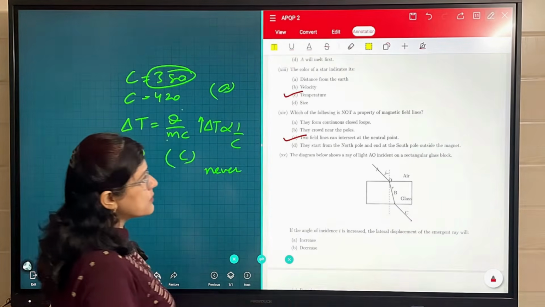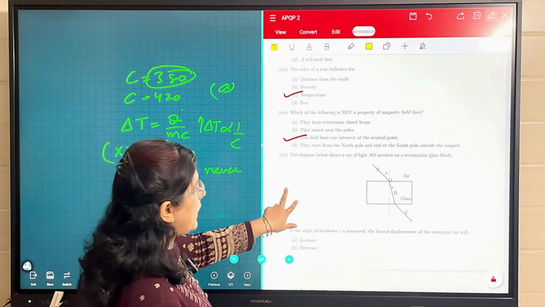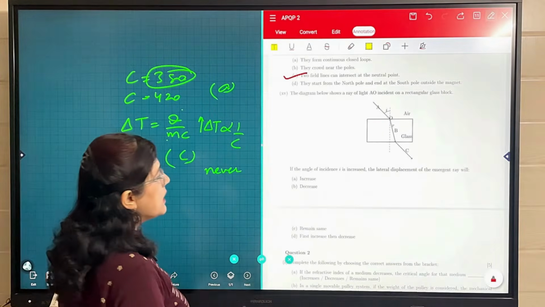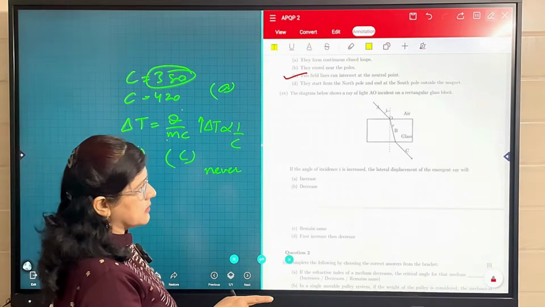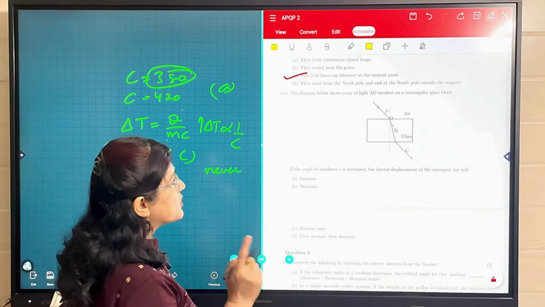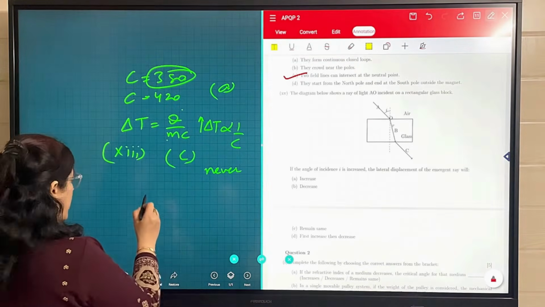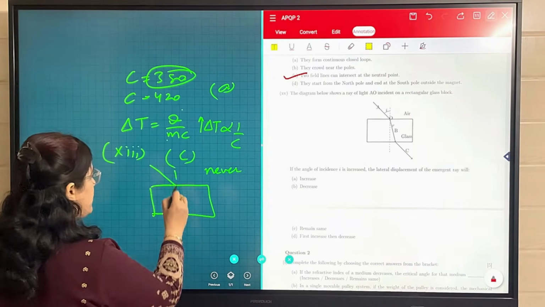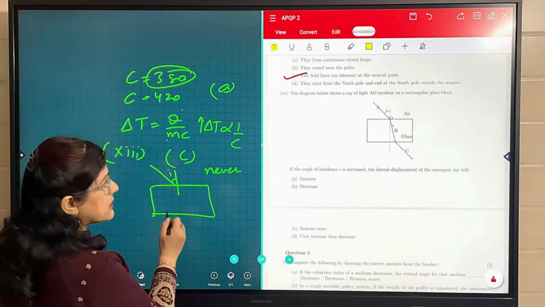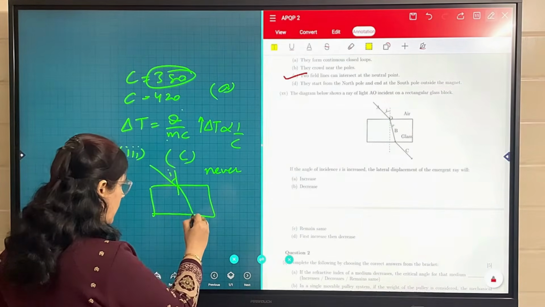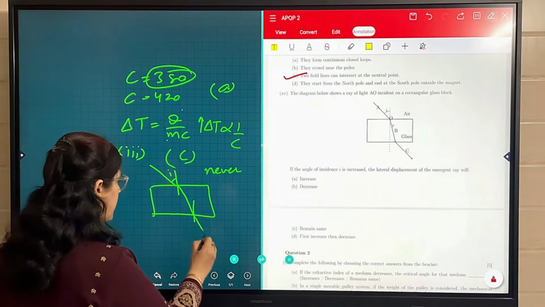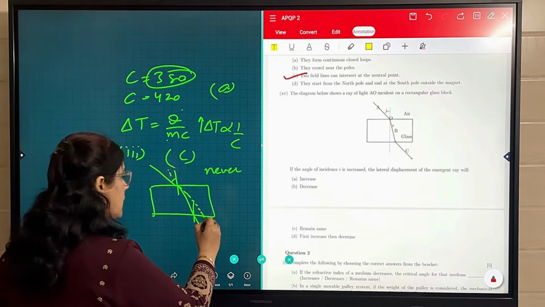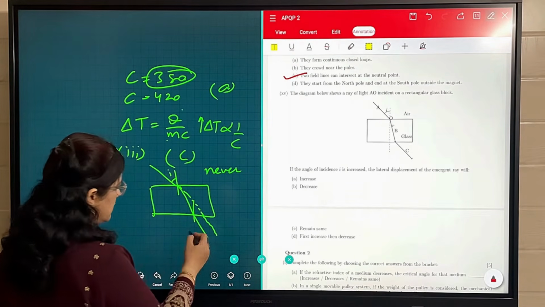The diagram below shows a ray of light AO incident on a rectangular glass block. As you can see, if the angle of incidence is increased, the lateral displacement of the emergent ray will. Now let us draw it and see. Like this is this, and this is our angle of incidence. This is the ray going inside and then it will come out, and if this rectangular slab was not there, this is the lateral displacement.